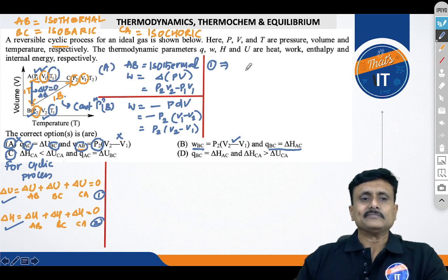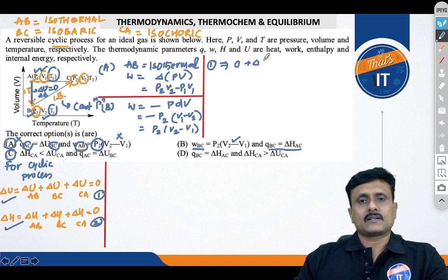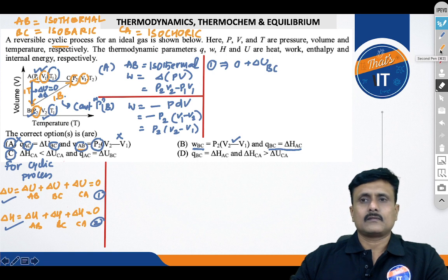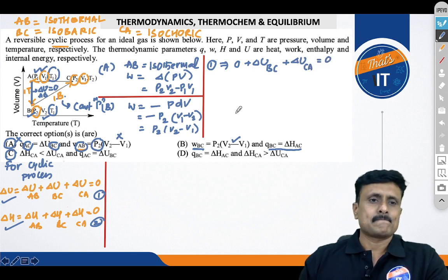Therefore, what do you get here? 0 plus delta U of BC plus delta U of CA equal to 0. We are talking about which process?